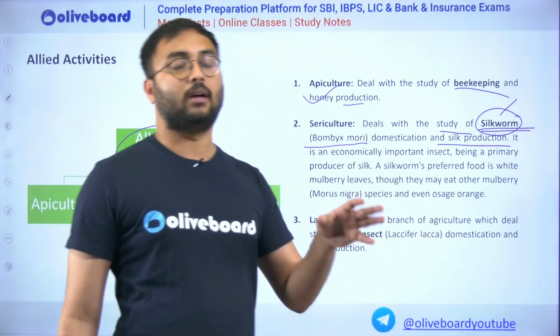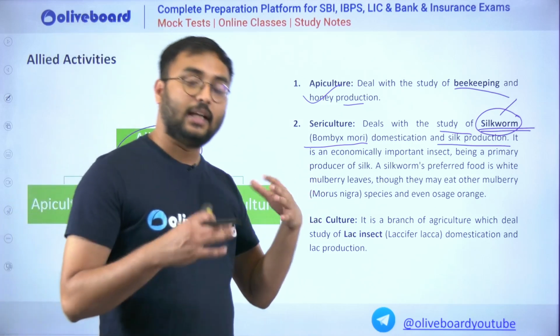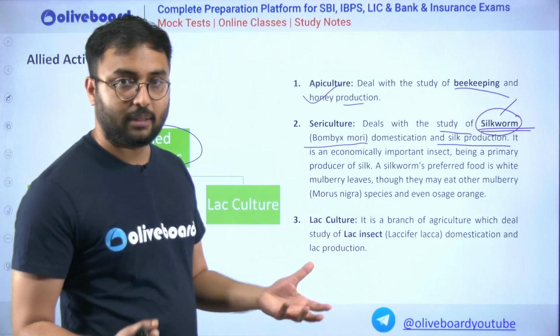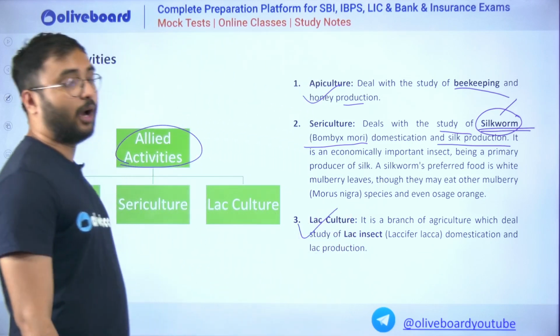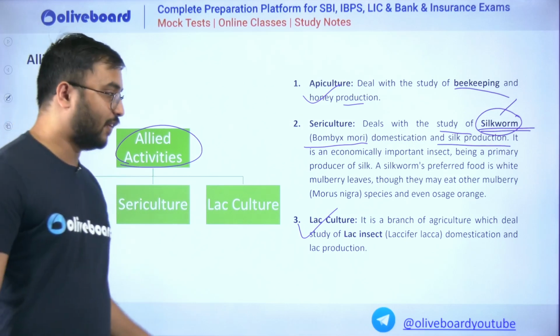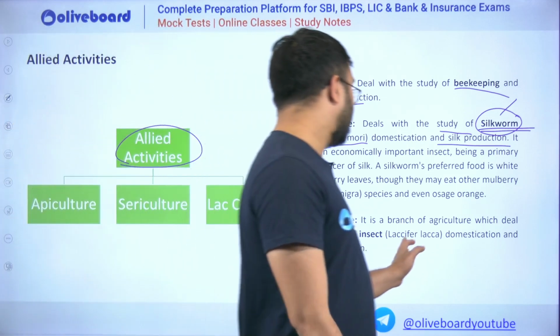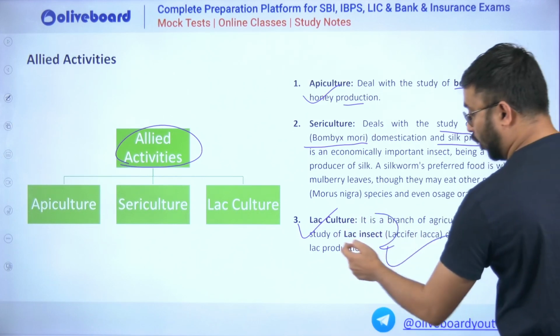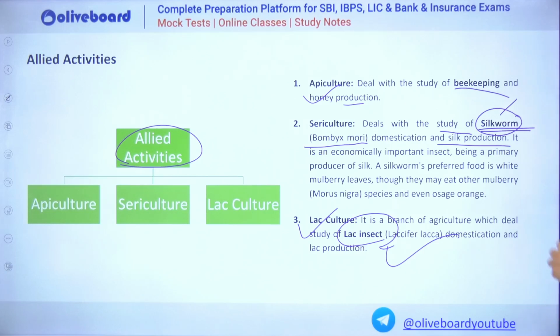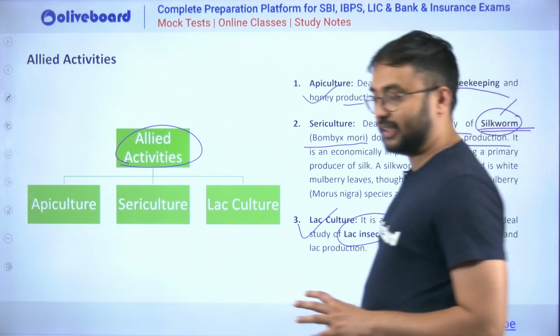And from that cocoon, it gives us threads of silkworm which can be utilized for preparing silk textiles. Lac culture is how an insect, Laccifer lacca, is used for preparation of lac. So it is domestication of that lac insect and production of lac. So these are some of your allied activities.